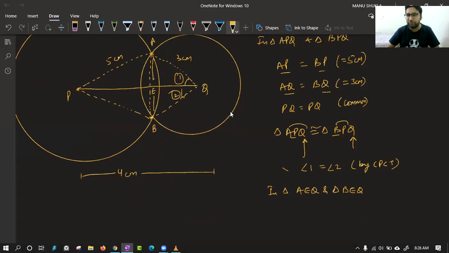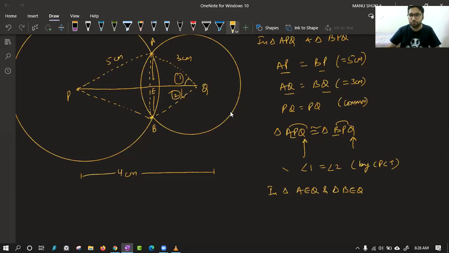Sir, can we directly apply Heron's formula in BPQ? Yes, you can apply. But after applying, how will you find EB after that? You can apply, but how will you find BE? Or how will you say that BE is perpendicular? You have to prove that thing first. After that, you can apply Heron's formula. Okay, let's see. I will show you how.